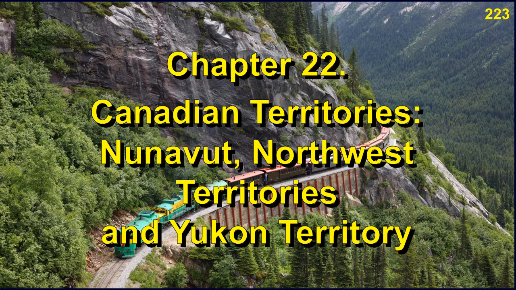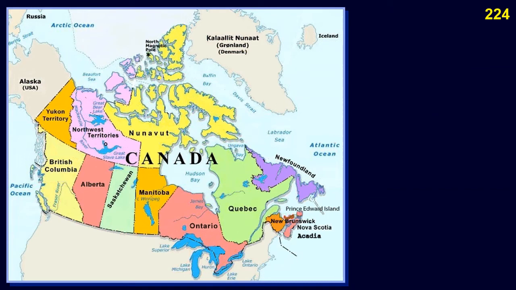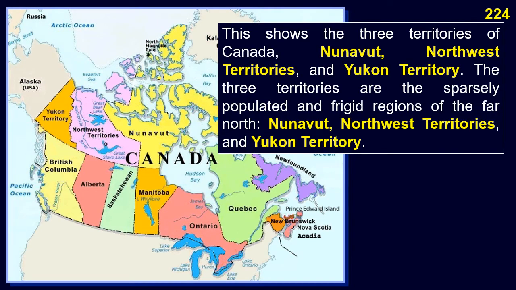Chapter 22. Canadian Territories, Nunavut, Northwest Territories, and Yukon Territory. This shows the three territories of Canada: Nunavut, Northwest Territories and Yukon Territory. The three territories are the sparsely populated and frigid regions of the far north.